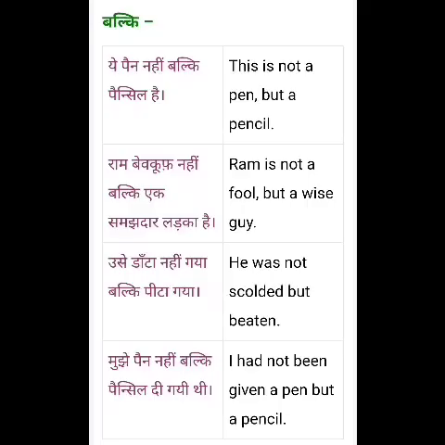Okay, children. Next we are using "balki". In English, you can call it "but" itself, but in Hindi, we are using balki. Okay, ये पेन नहीं बल्कि पेंसिल है. This is not a pen, but a pencil. Next, राम बेवकूफ़ नहीं है बल्कि एक समझदार लड़का है. Ram is not a fool, but a wise guy.